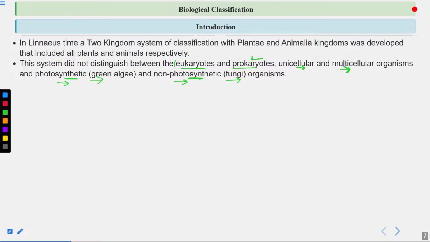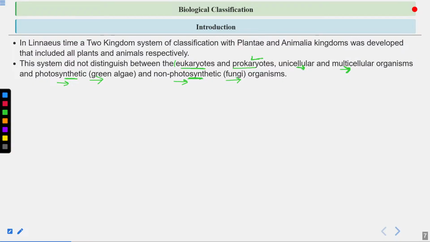So in the plant group, in kingdom Plantae, the fungi were also included. Bacteria were also included. Moss was also included. Then ferns, gymnosperms, angiosperms, everything was included. All the organisms were included in the kingdom Plantae, which is not right. And on what basis were they placed in a single group?